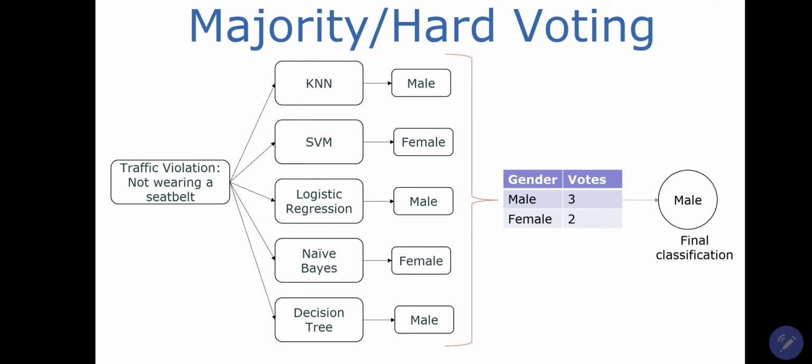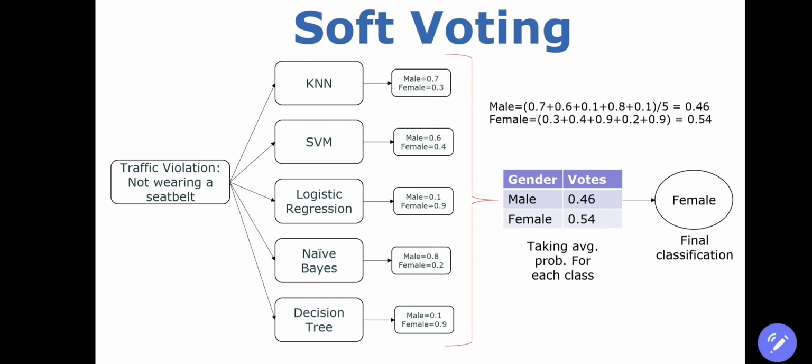We can further improve our accuracy by using soft voting. Let's see how. In soft voting, we consider both possibilities, that is, the tendency of a model to classify an example as class A and class B both. Here KNN will predict male with 0.7 tendency and female with 0.2 tendency as a violator.